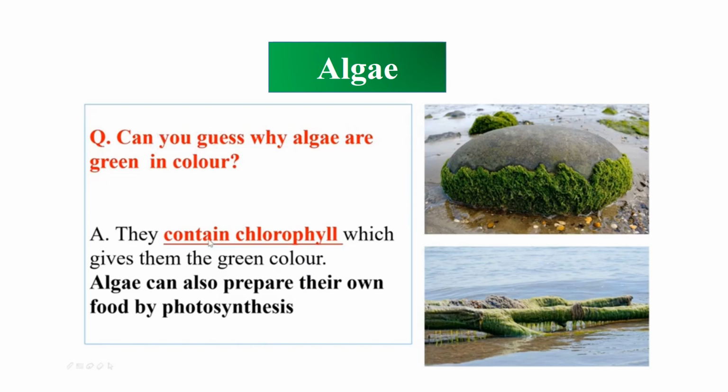Can you guess why algae are green in color? The answer is they contain chlorophyll, which gives them the green color. Algae can also prepare their own food by photosynthesis. So the autotrophic mode of nutrition includes plants and blue-green algae.